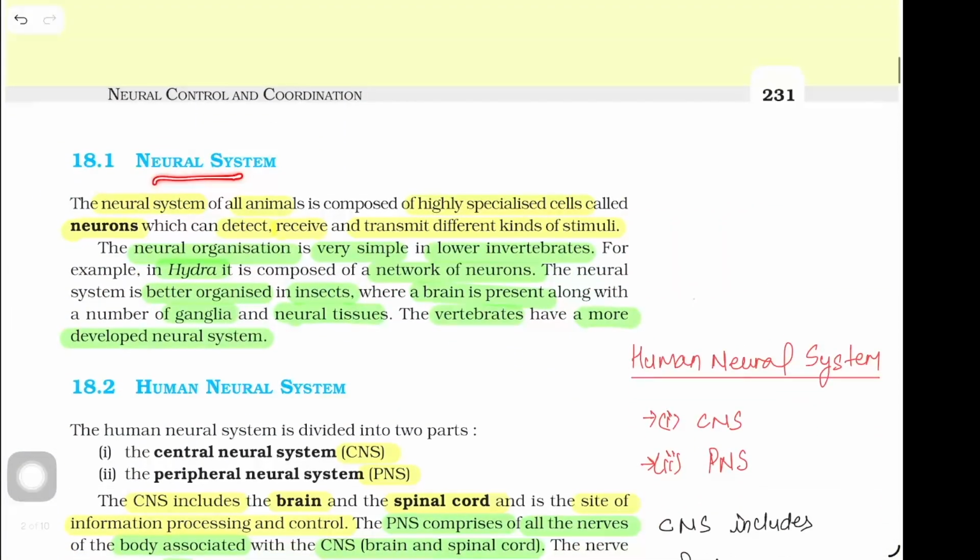Neural system. The neural system of all animals is composed of highly specialized cells called neurons, which can detect, receive, and transmit different kinds of stimuli. The neural organization is very simple in lower invertebrates. For example, in Hydra, it is composed of a network of neurons. The neural system is better organized in insects, where brain is present along with a number of ganglia and neural tissue. The vertebrates have a more developed neural system.